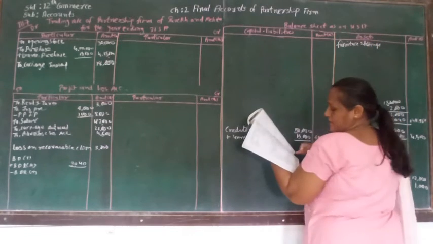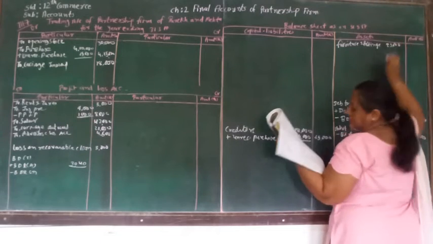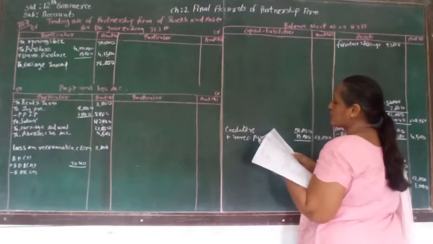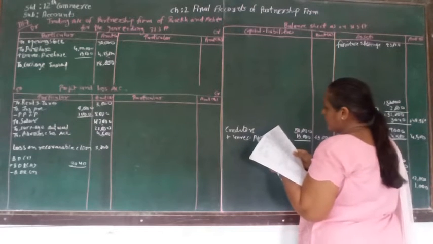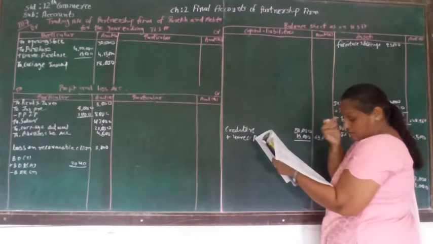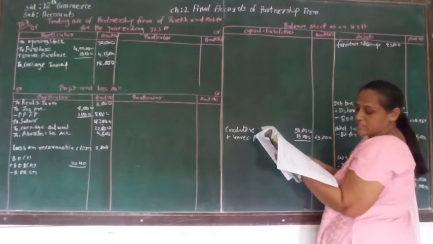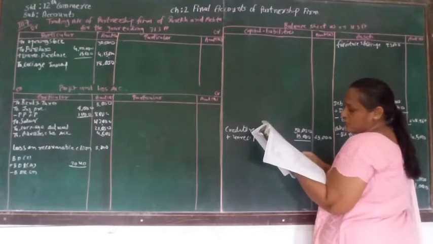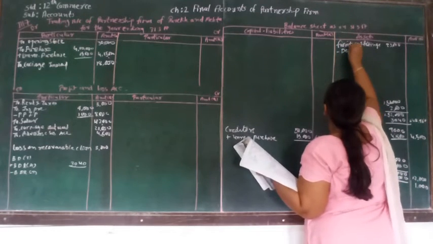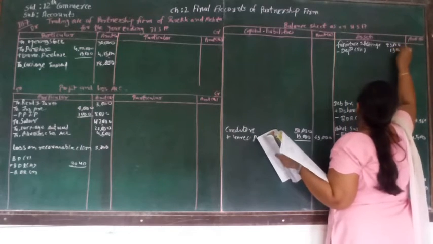So that will be 23,000. And adjustment number 5 is telling us to provide depreciation at 5% on furniture and office equipment as per the straight line method. On the straight line method we have to calculate depreciation on cost price, and the cost price of furniture is 30,000, and 5% of that will be 1,500. So here depreciation at 5% on straight line method is 1,500.